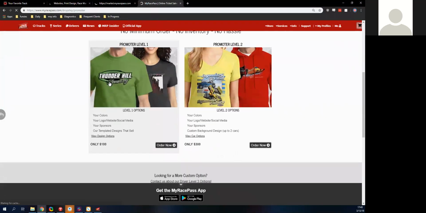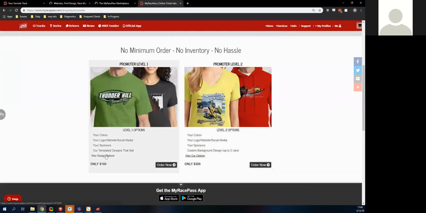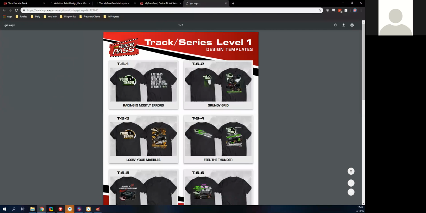But we have a couple different options when it comes to our apparel. So you have the level 1 and the level 2. The level 1 has these designs here that you get to select, and we'll match that up with your track's specific style. So match up the logos, change out the cars to be cars that you guys are racing there.